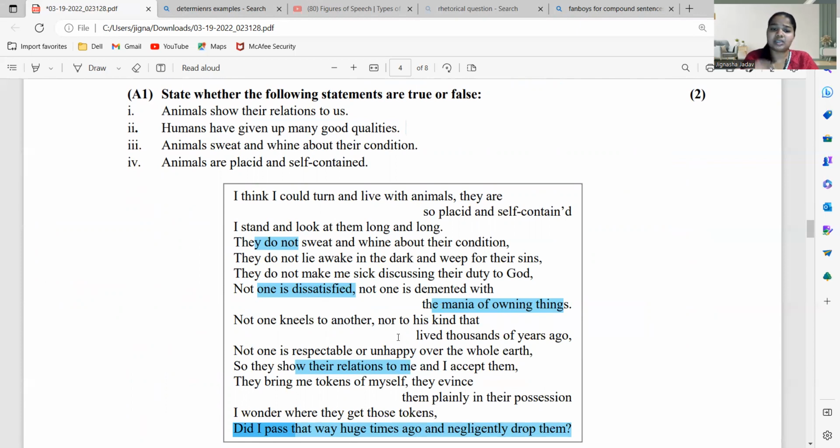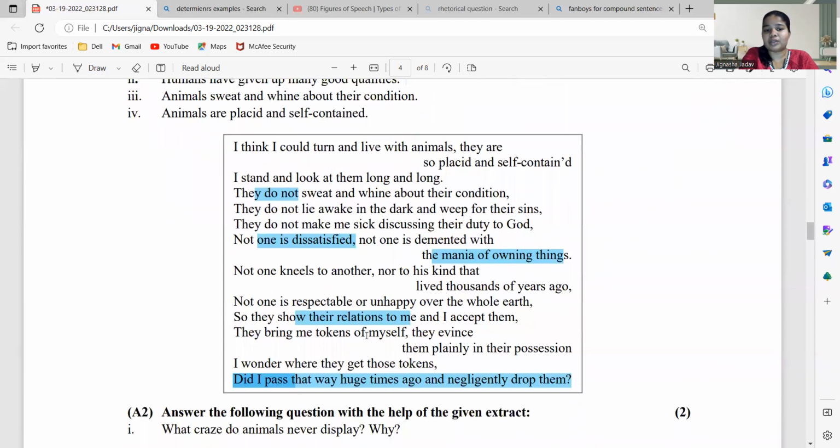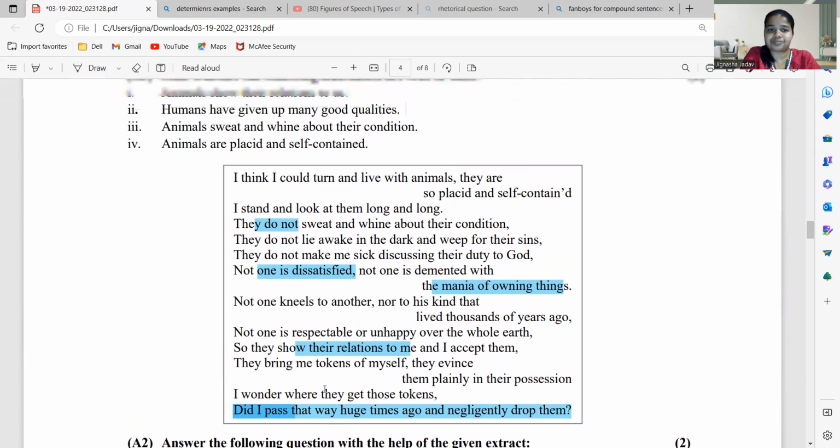Not one kneels to another, nor to his kind that lived thousands of years ago. Not one is respectable or unhappy over the whole earth. So they show their relations to me and I accept. They bring me tokens of myself, they invite, then plainly in their possession. I wonder where they get those tokens. Did I pass that way huge time ago and negligently drop them?